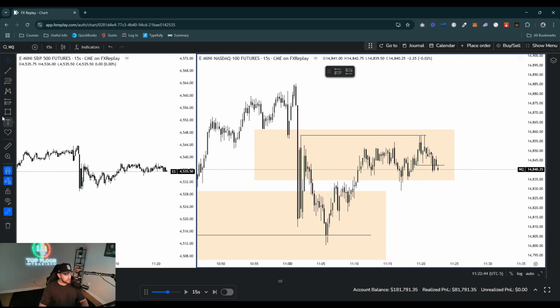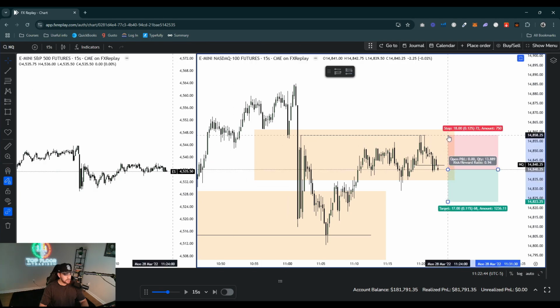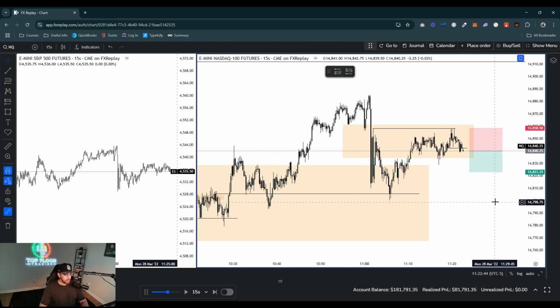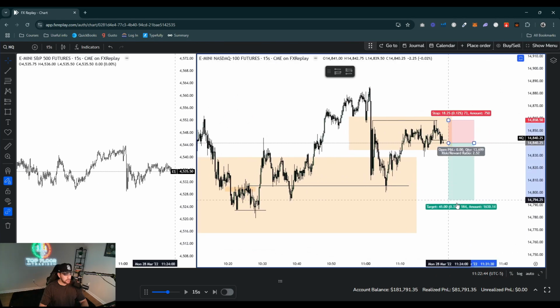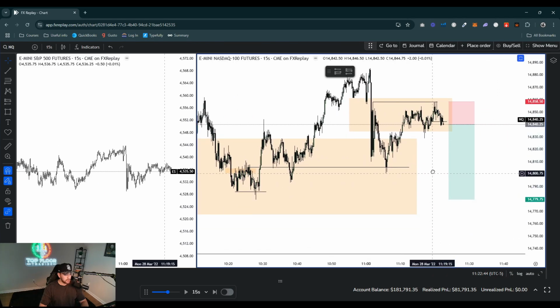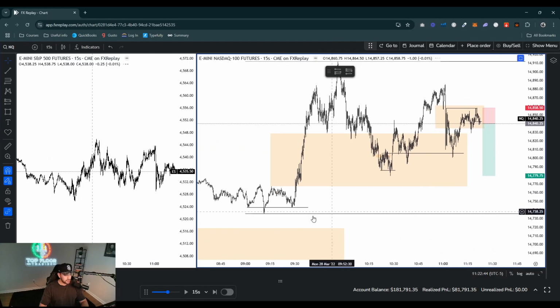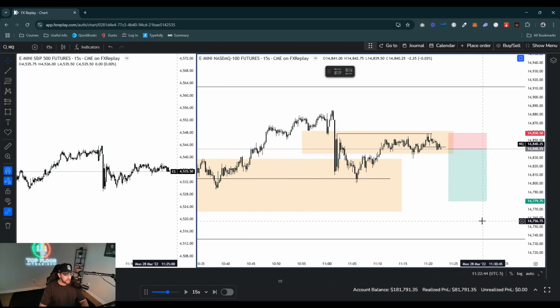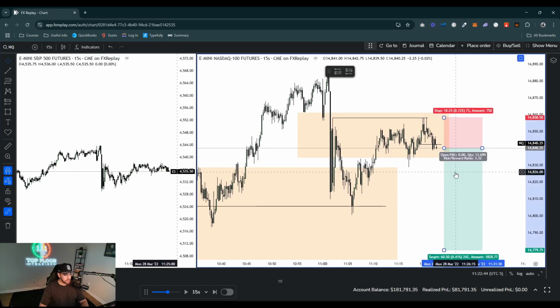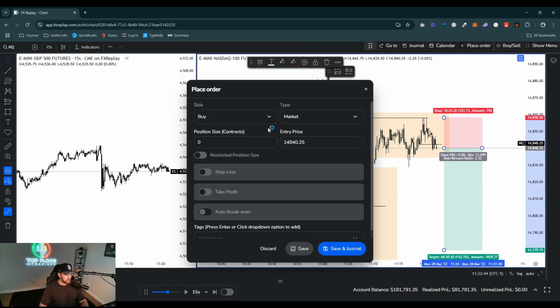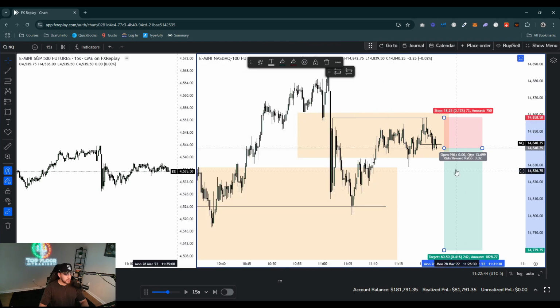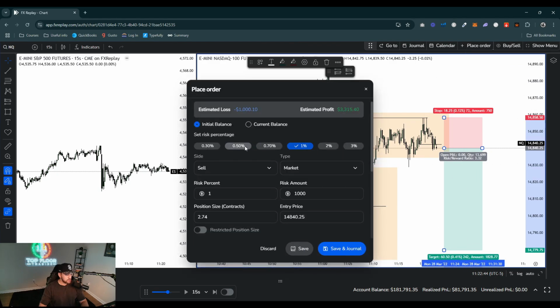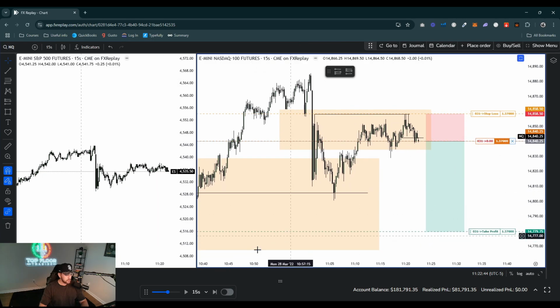Let's go ahead and try a small short right here, because we are starting to get signs of this wanting to maybe make a move lower before it goes higher. So I would look for this low right here, and we could leave a runner down to the 9 a.m. low. Again, this is our range right here from the 1 hour perspective, right? We have that parent candle on the 1 hour. So let's go ahead and place an order here. Let me click this, place order. Let's do a bit lower size here. Let's do $500. Let's see how this plays out.